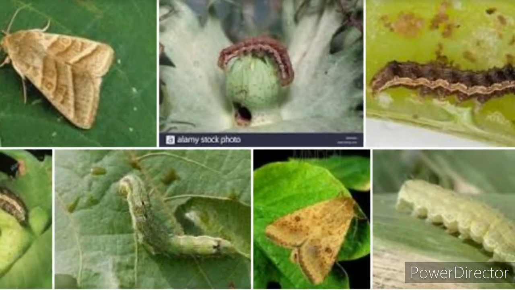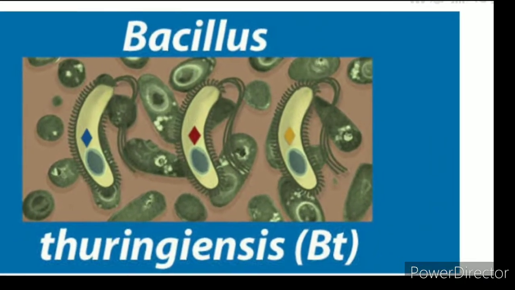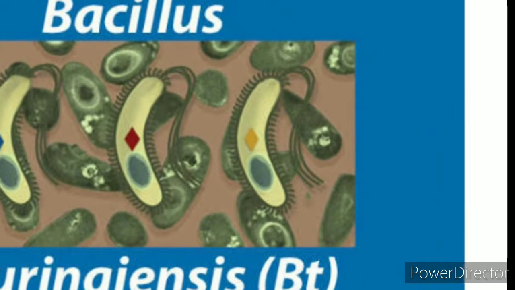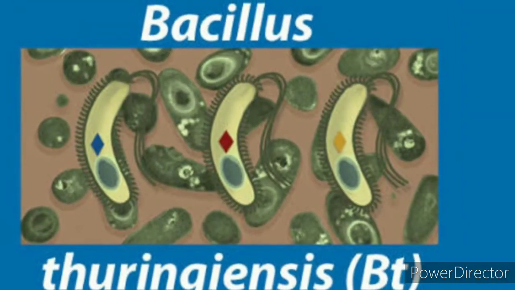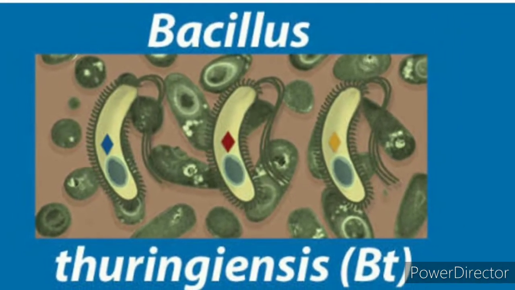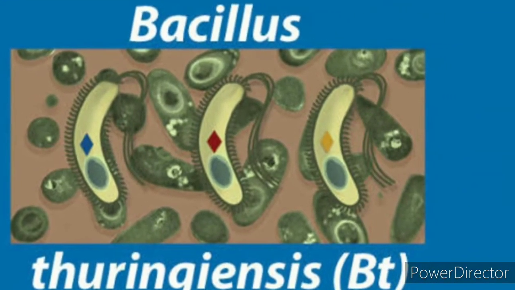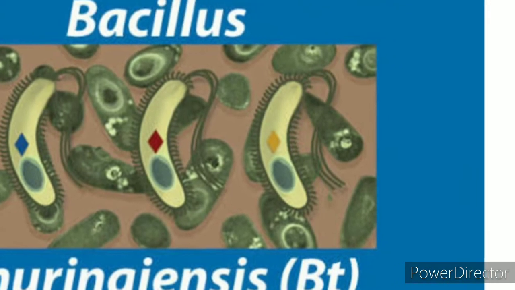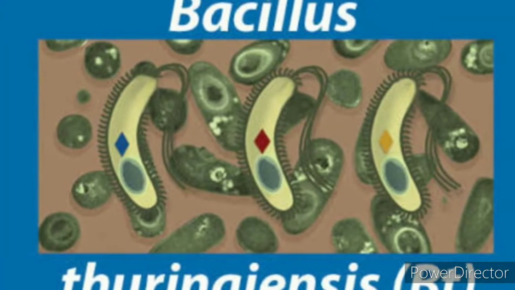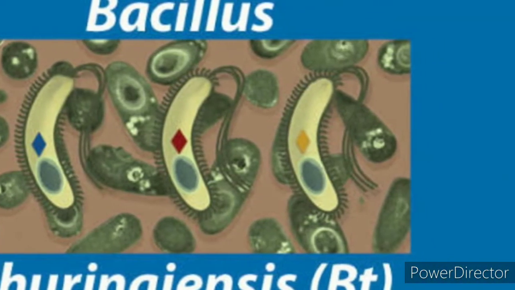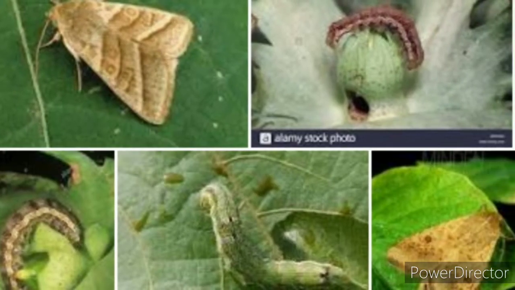Strains of the bacterium Bacillus thuringiensis produce over 200 different Bt toxins. Bt, the name derived from the genus and species of this bacterium Bacillus thuringiensis. These different Bt toxins are harmful to different insects.